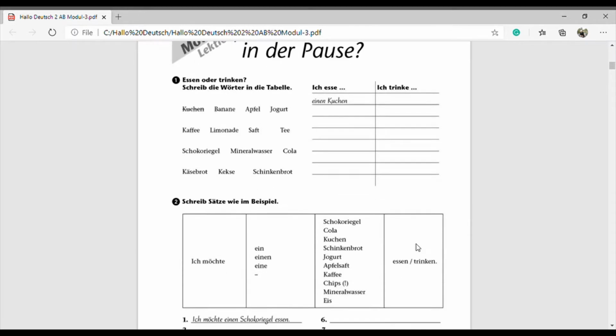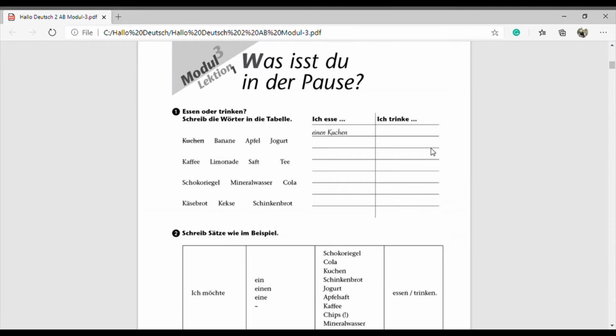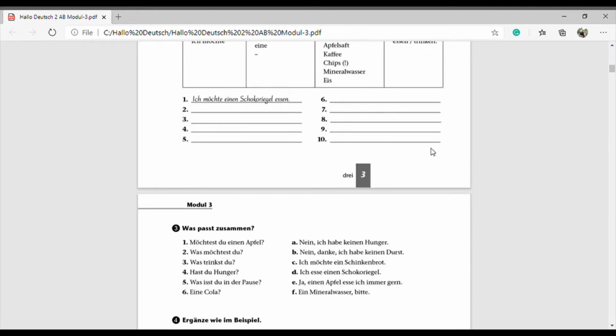Move to the next one. Nummer 2, schreib Sätze wie im Beispiel. Just write down the sentences with the help of given words, as given in the example. So like ich möchte einen Schokoriegel essen. Then we have to write down the next one. We can say ich möchte eine Cola trinken. Okay, so it is somehow related to the first one. So Kuchen and then essen, so essen und dann trinken.